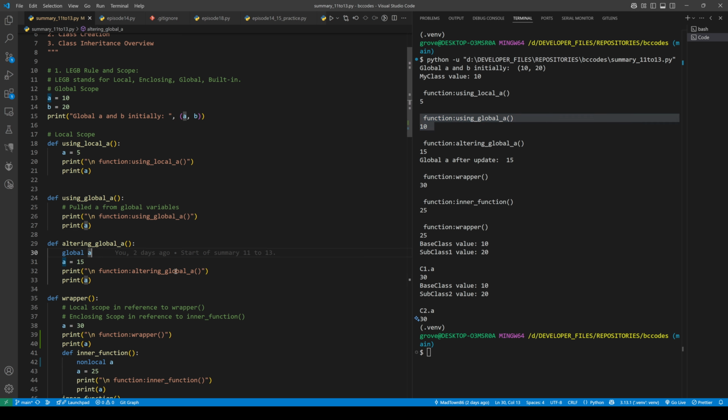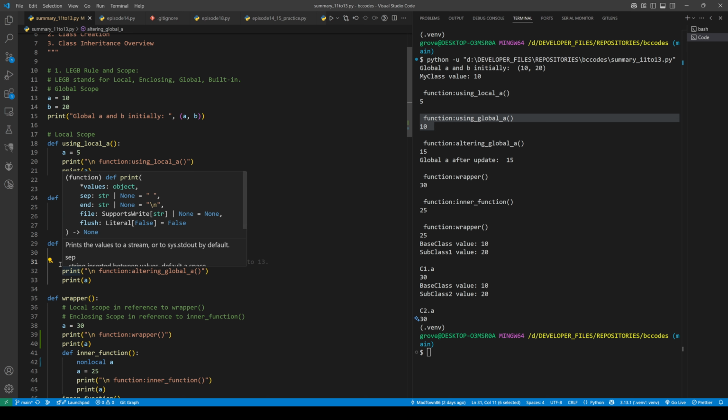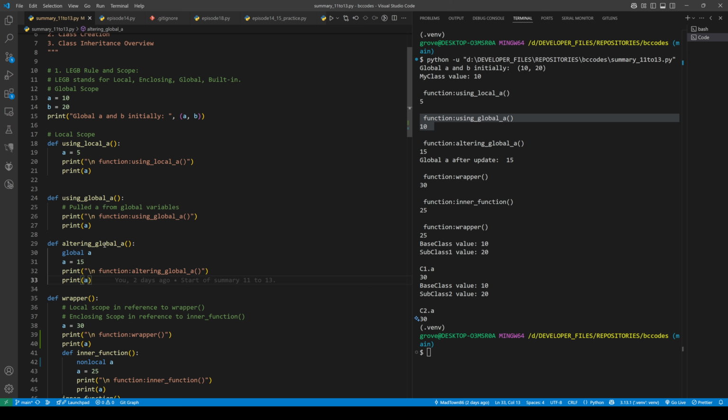Now, if you wish to gain write access to a global variable, you can use the keyword global. By declaring global and then the variable name, I've reassigned and altered the global variable from 10 to 15. Now when I print, it'll find this in the local scope because you pulled it in, and so it'll print the 15.